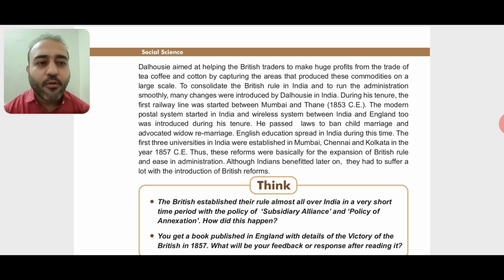This was a great reform which was passed by the Britishers, that child marriage should not take place. Why should child marriage not take place? I'll explain. In the previous years, when the child marriage system was prevalent, whenever a child was born, if there were two good friends, and in one friend's house a boy was born and in another's house a girl was born, immediately they decided that they would marry their children to each other.